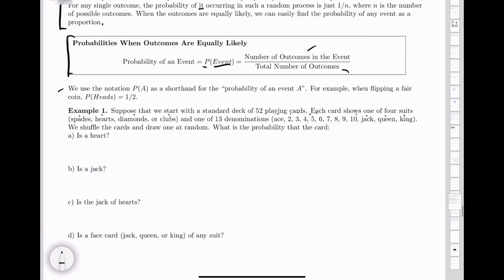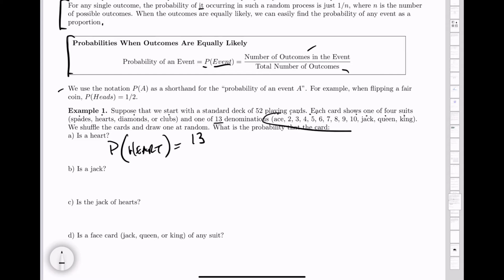All right, so let's take a look at these. What is the probability of drawing a heart? Well, the number of outcomes in this event. So how many hearts are there in the deck? Well, there are 13 hearts. How do I know this?